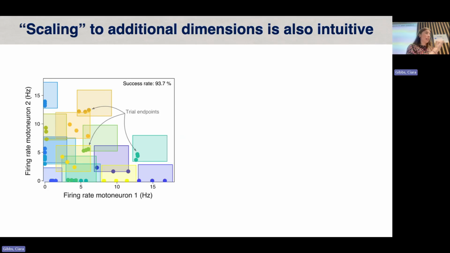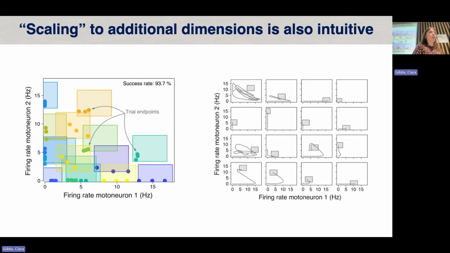And they were asked to basically move the cursor, so this circular marker, to different targets and hold it there for a small period to emulate what we would do in normal control, like a cursor and click task. And once they held it for around 400 milliseconds, they would see a flashing green light and they would move on to the next target. Again, the success rate was very good. But we noticed in particular that for the targets that sat along the diagonal, whereby they were asked to co-activate 2 motor units, it was more difficult for them to achieve this task. And for us, we were wondering why.